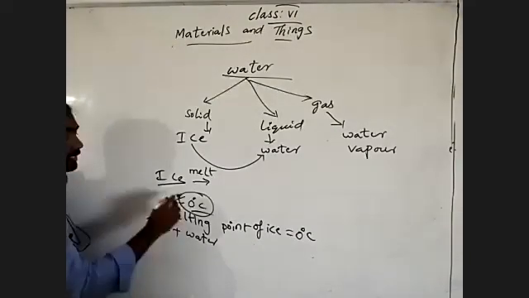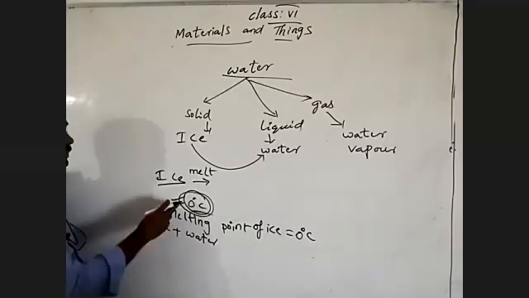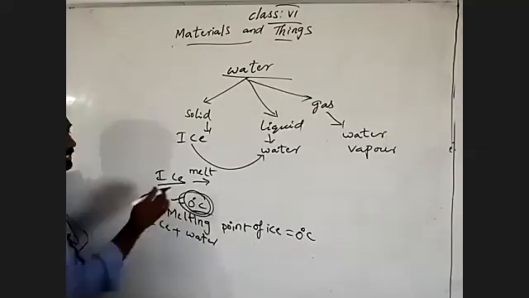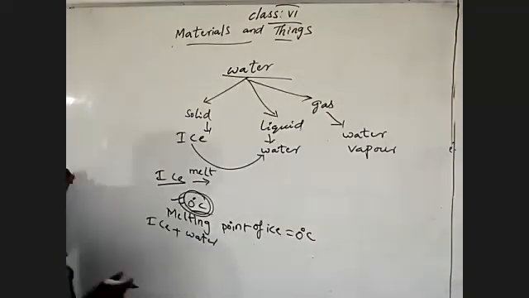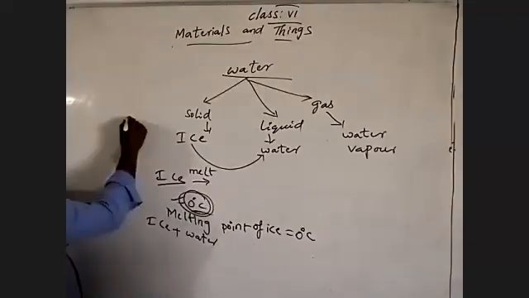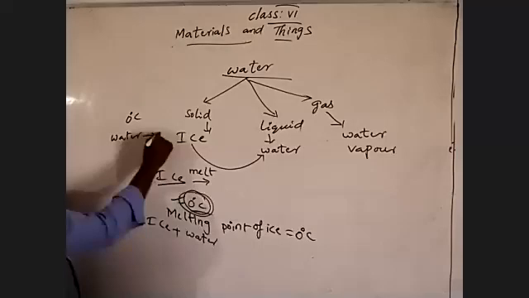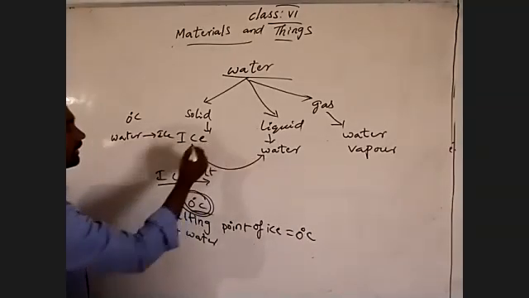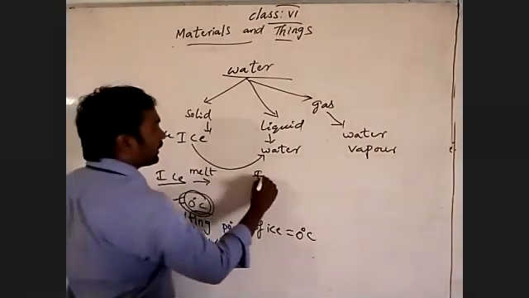That fixed, constant temperature is 0 degrees Celsius. So we call the melting point of ice 0 degrees Celsius, meaning at 0 degrees Celsius it starts to melt. Similarly, at 0 degrees Celsius only, the water can convert into ice. What do we call that? The freezing point.